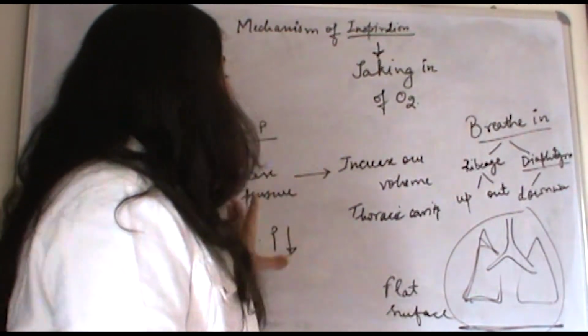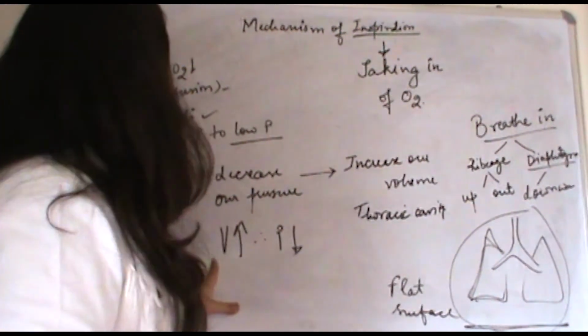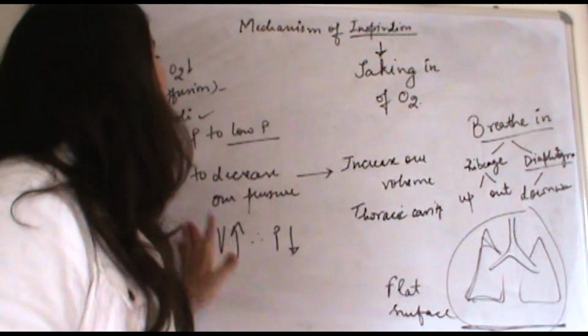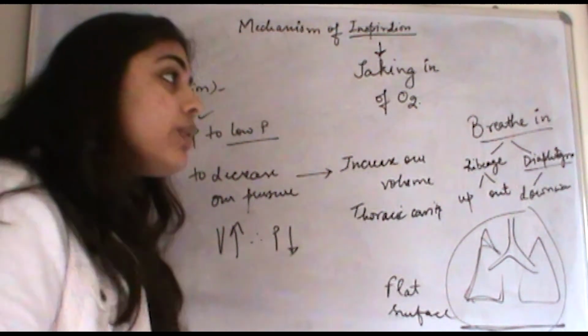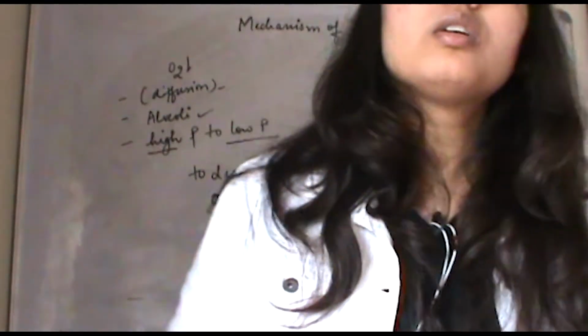So the volume of the thoracic cavity will increase. If the volume increases, pressure will decrease, and the oxygen will automatically enter your body.